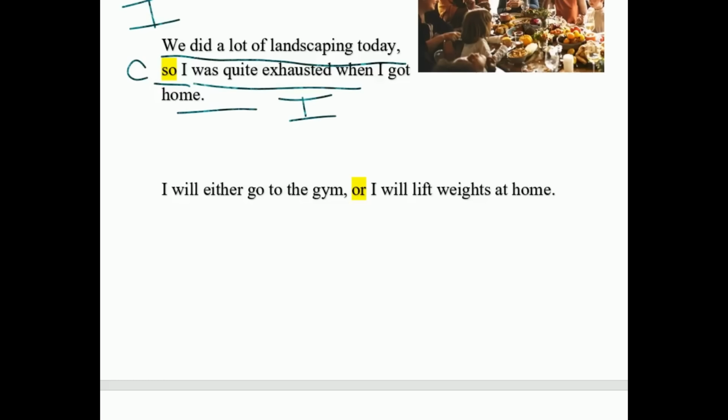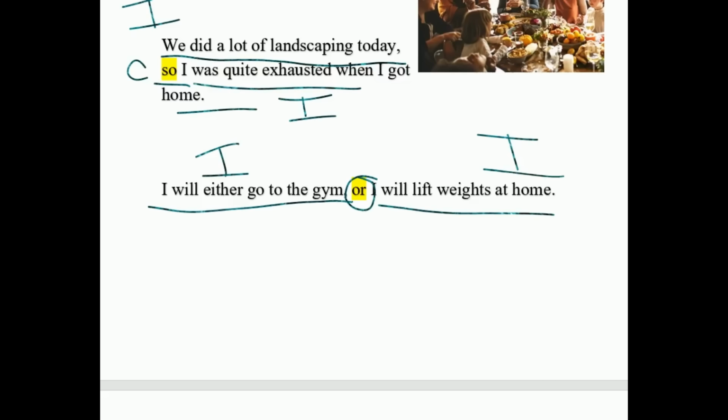And the third one, I will either go to the gym or I will lift weights at home. So independent clause, conjunction, independent clause.